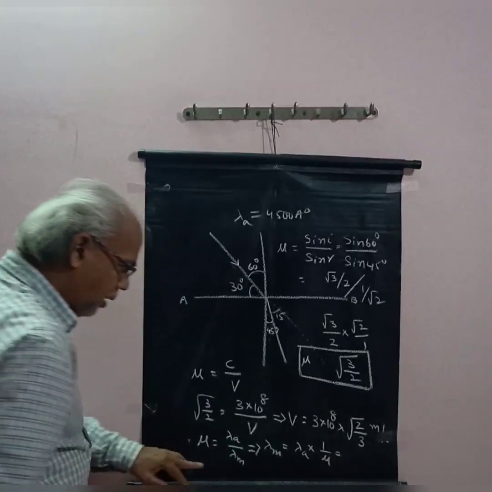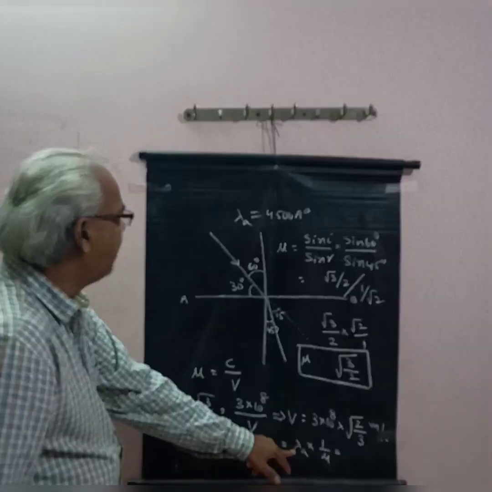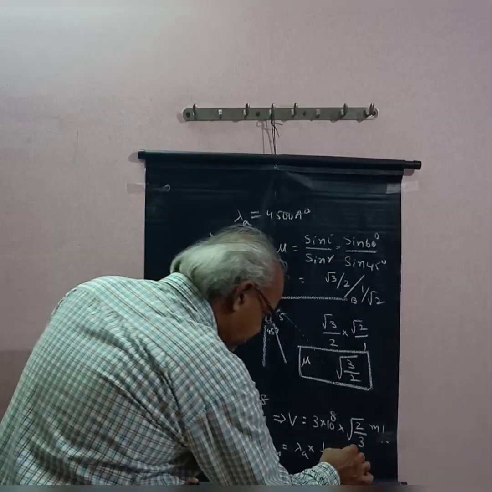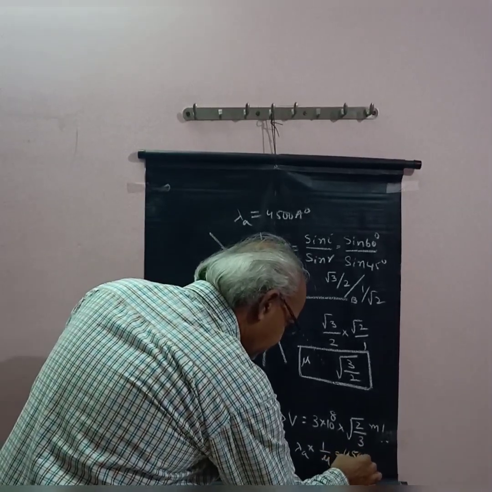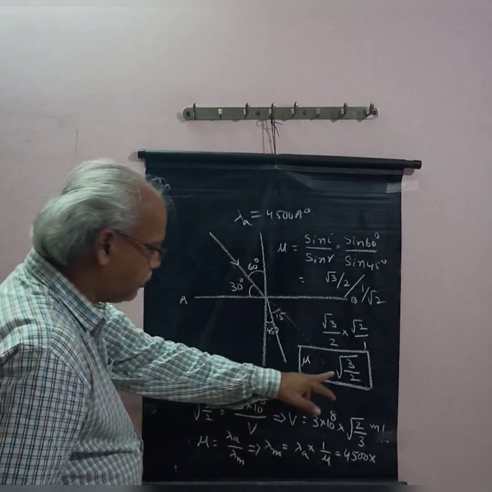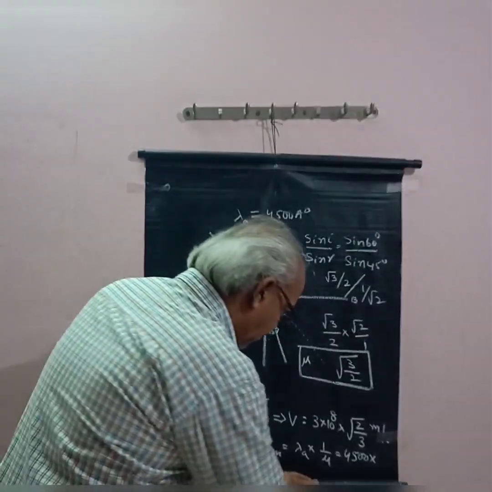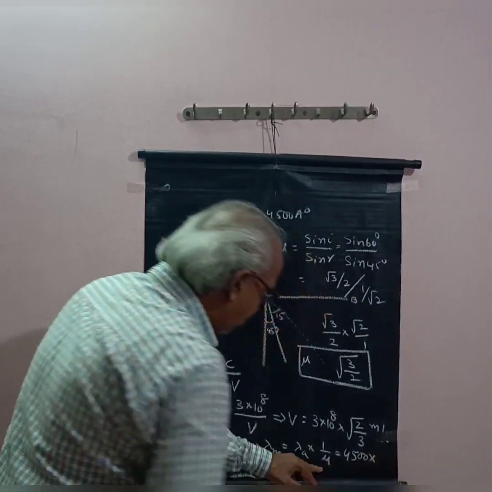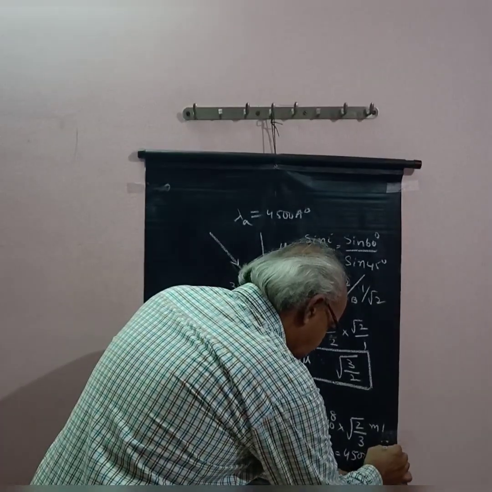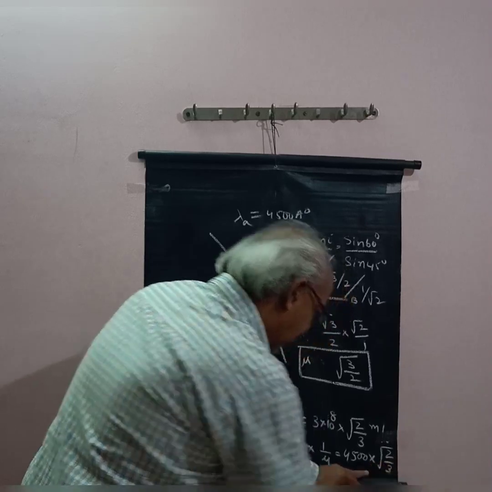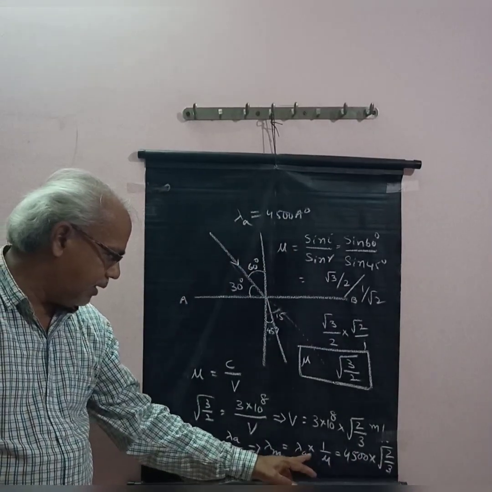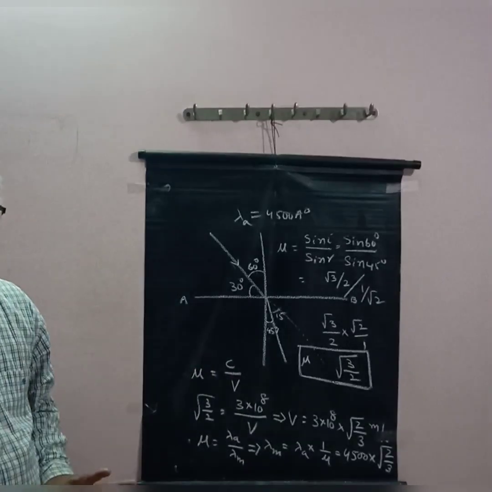What is lambda air? The wavelength of light in air is 4500 angstroms, into 1 by mu, where mu value is root of 3 by 2. So 1 by root of 3 by 2 can also be written as root of 2 by 3. Then we can find the wavelength of light in this medium.